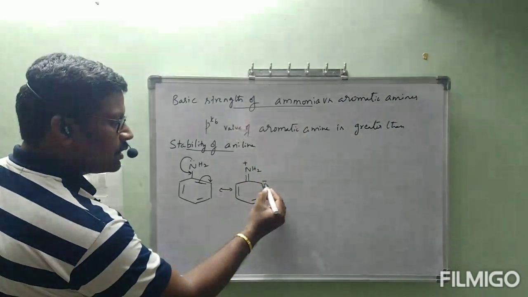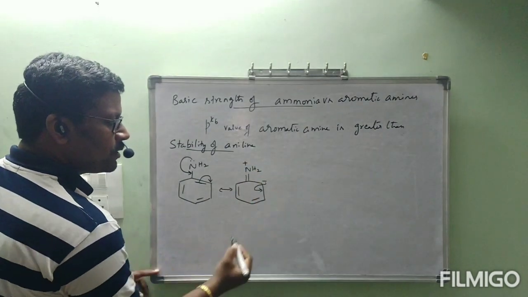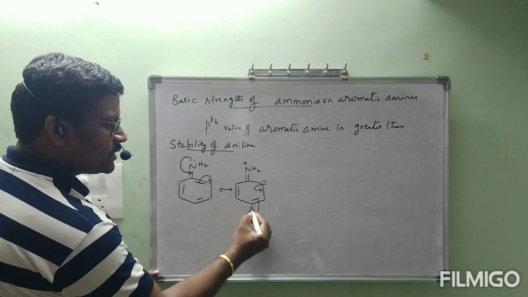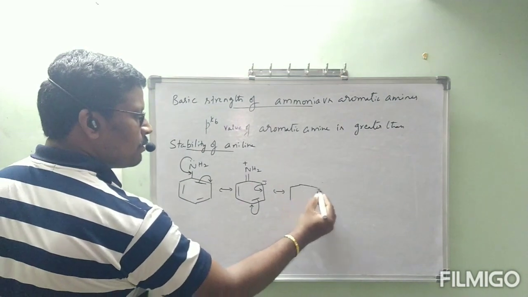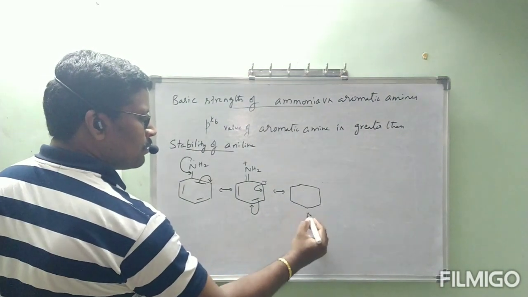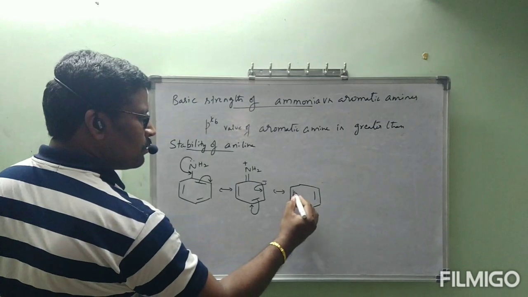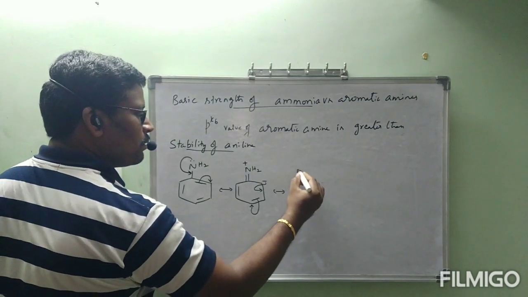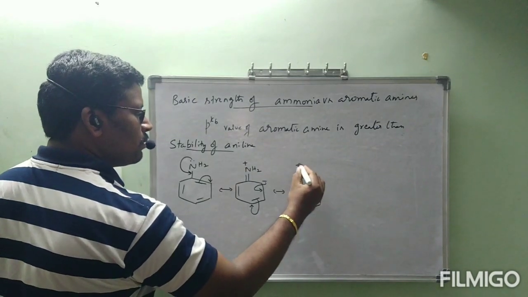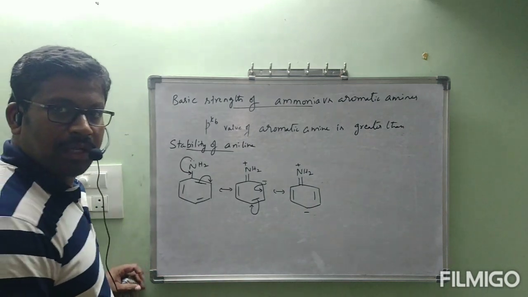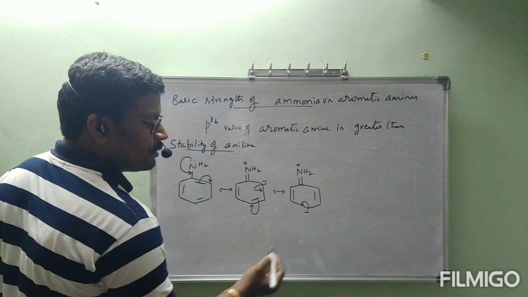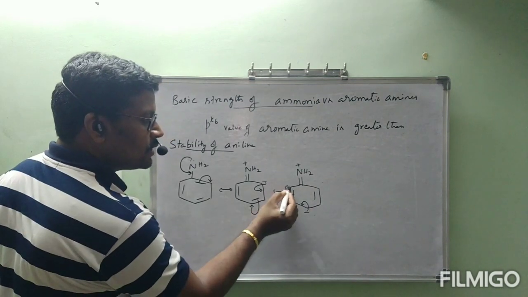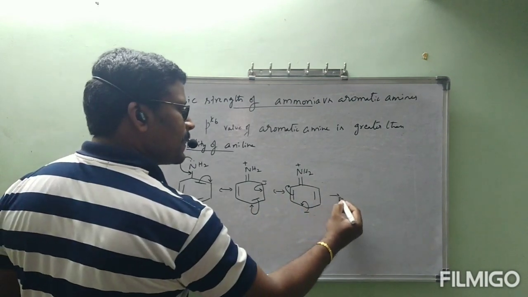Now, this negative charge is shifted as a double bond, and this double bond is shifted as a negative charge. Next, this negative charge is shifted as a double bond. At that time, this double bond is shifted as a negative charge.